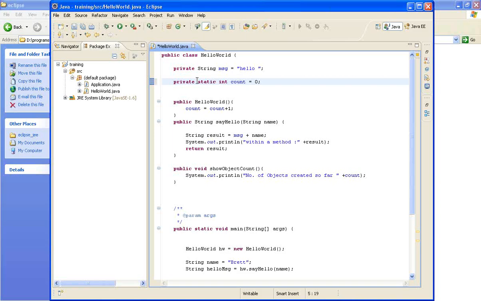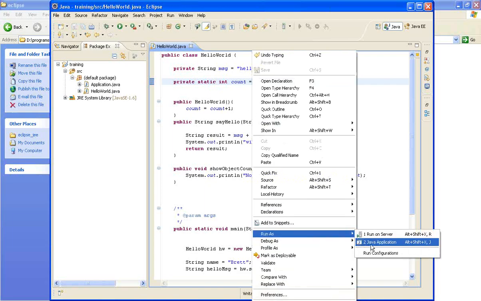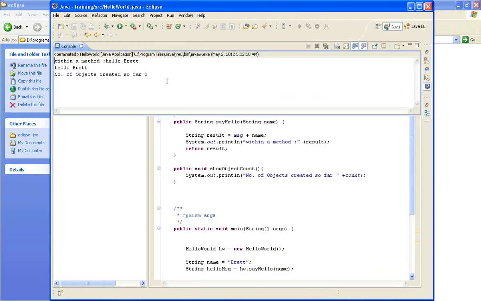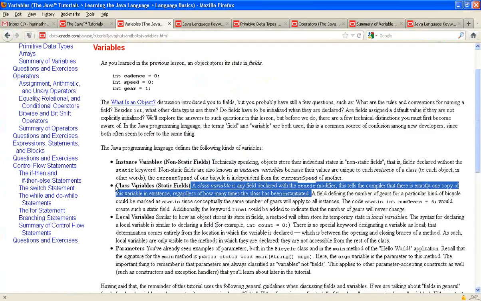But when I use the static keyword, there will be a single variable, so the count is incremented properly 3 times. There will be many cases where you might want to have static variables. They are called class level variables.